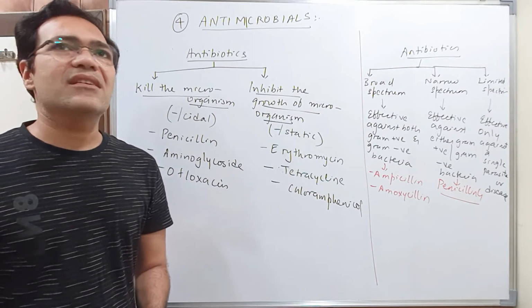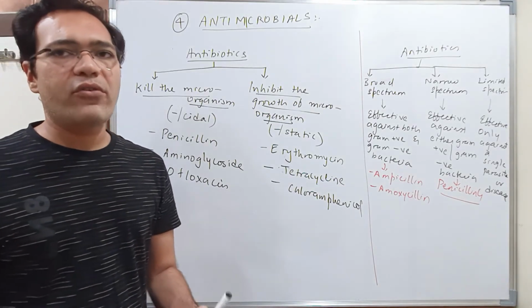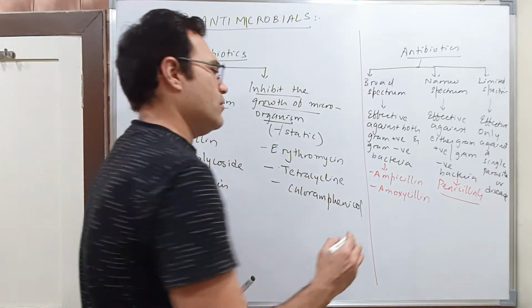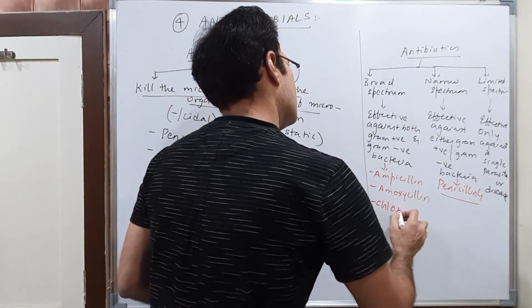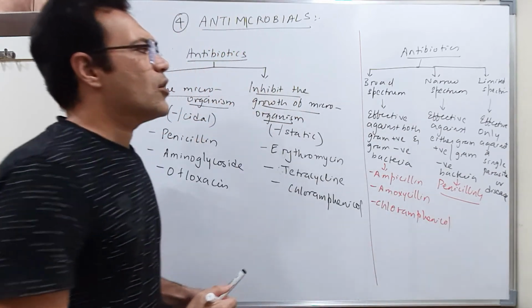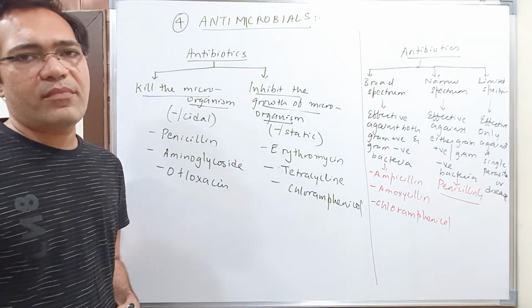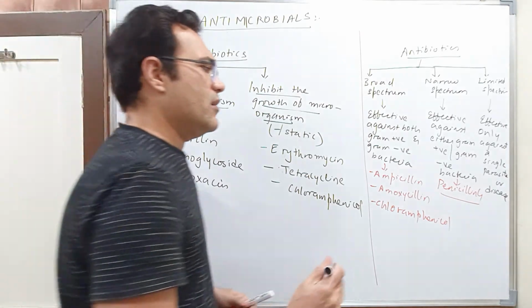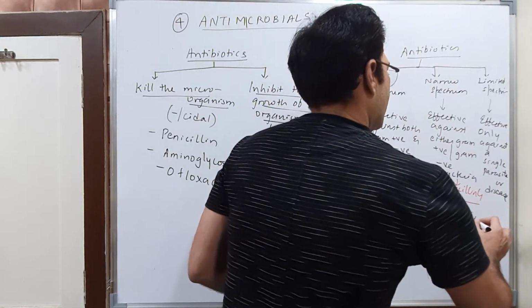Correct? Besides this, students, we have one more drug called chloramphenicol. Okay, chloramphenicol is also a broad spectrum antibiotic. It can be given in typhoid fever.